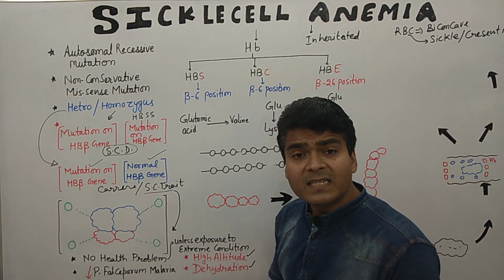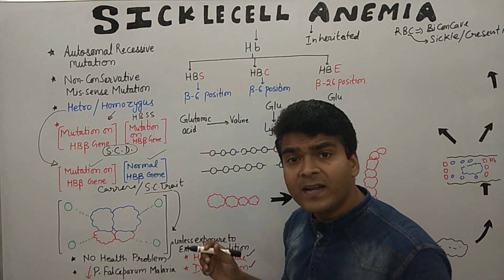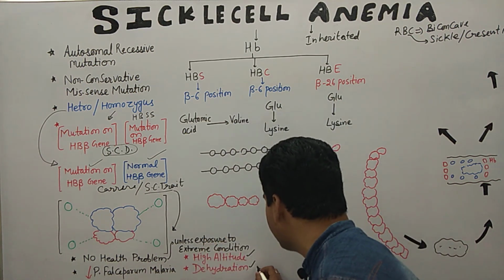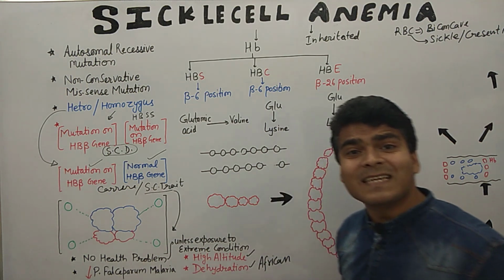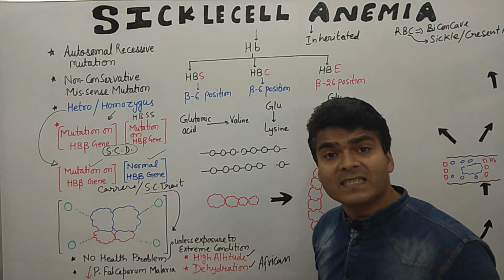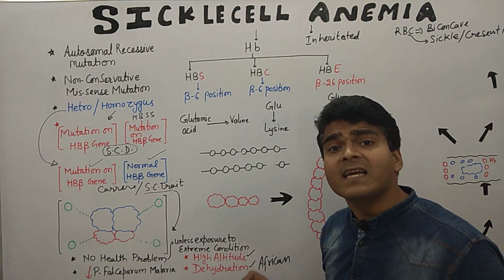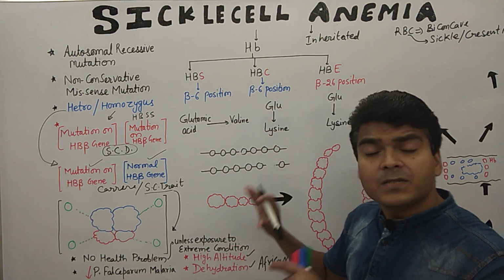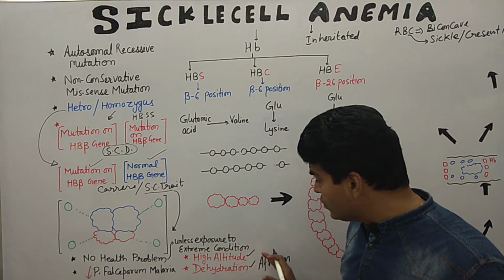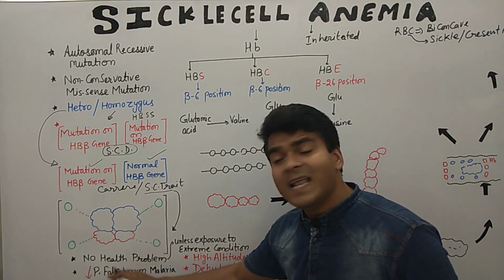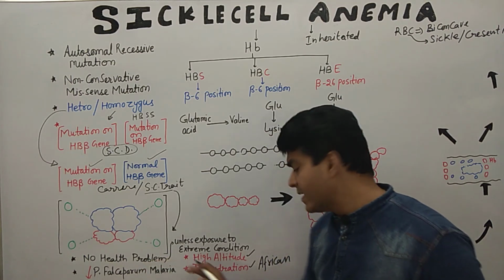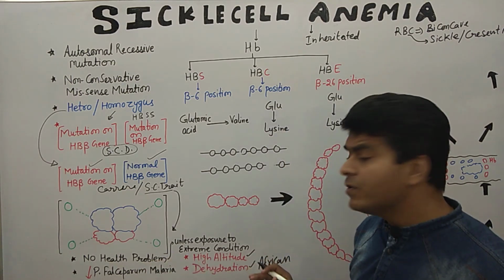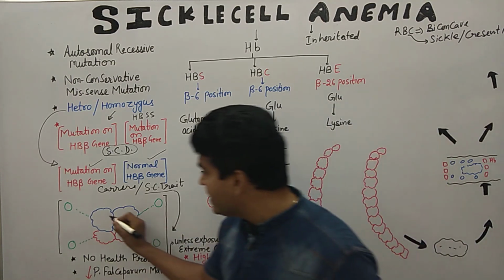This kind of thing we find in Africans. This is known as an evolutionary advantage. There are many African people who have a lower chance of Plasmodium falciparum malaria, and this is known as an evolutionary advantage.